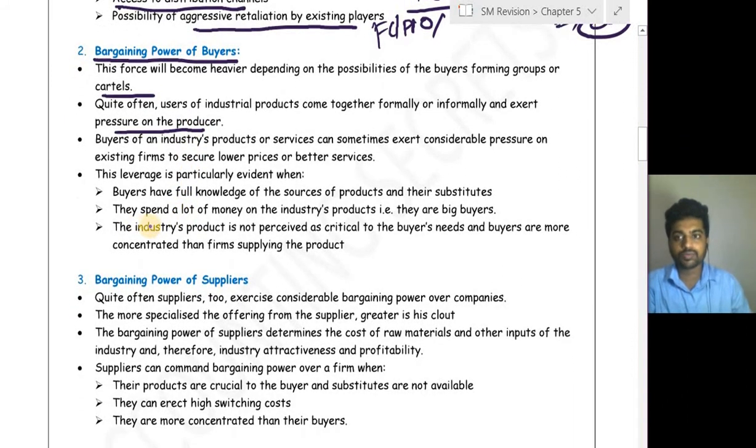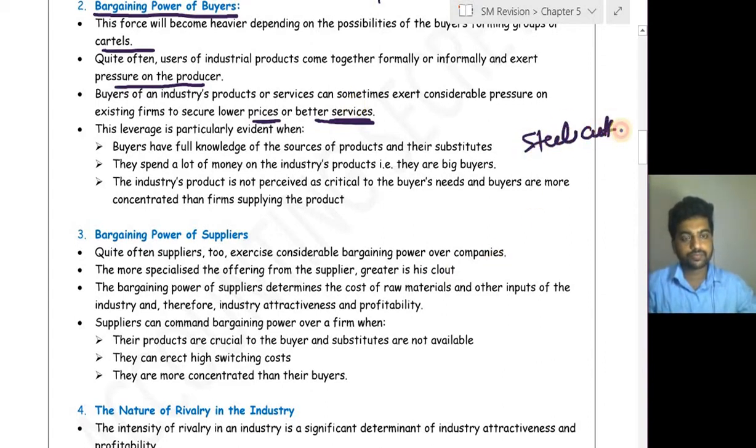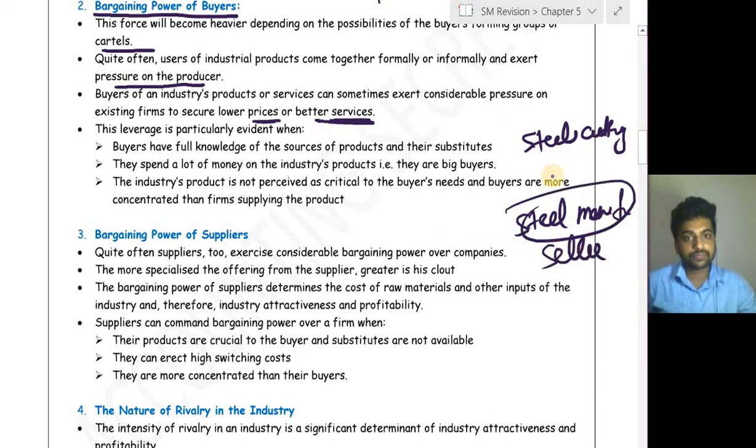Buyers of industrial products or services can sometimes exert considerable pressure on existing firms to secure lower price or better service, or both. For example, in the steel cutting industry, the steel manufacturer is the seller and the steel cutting industries are the buyers.